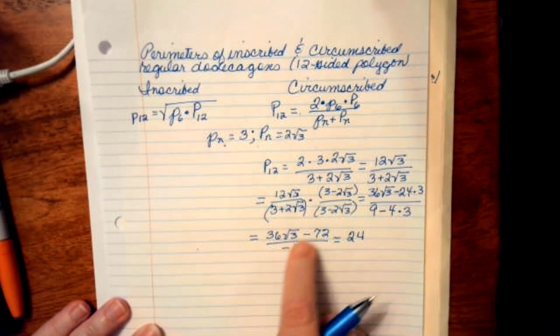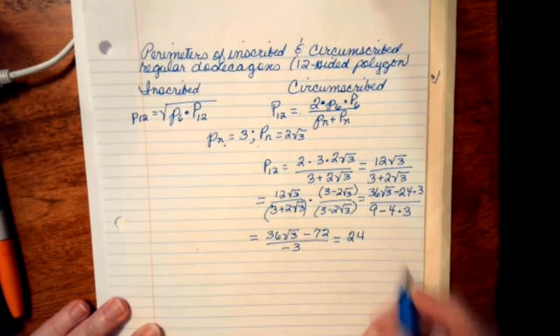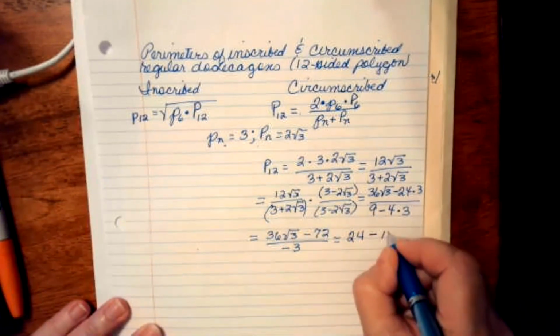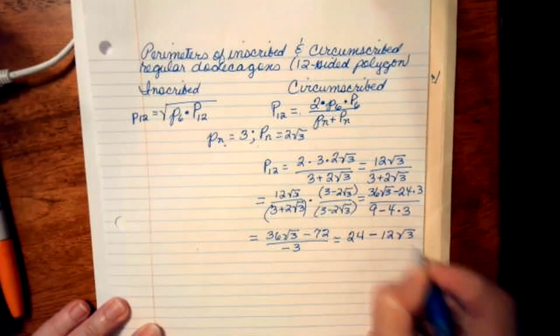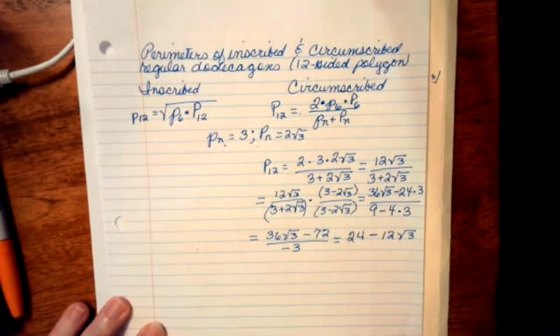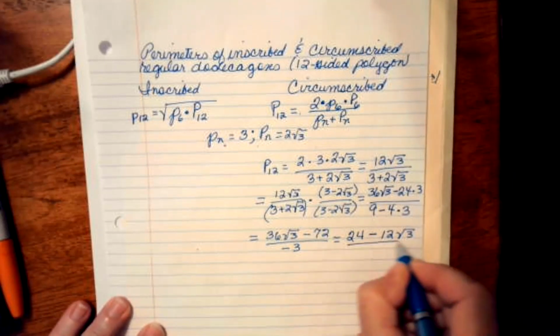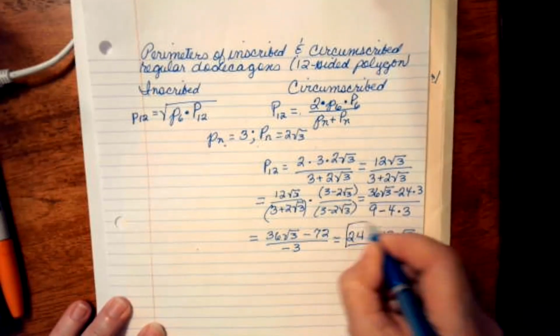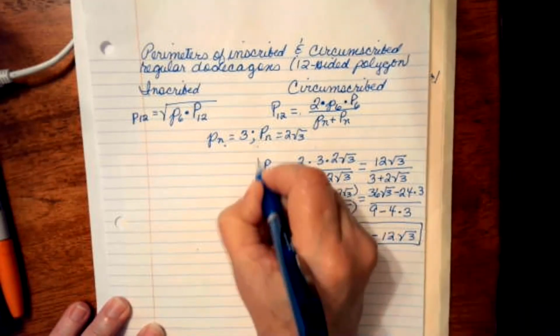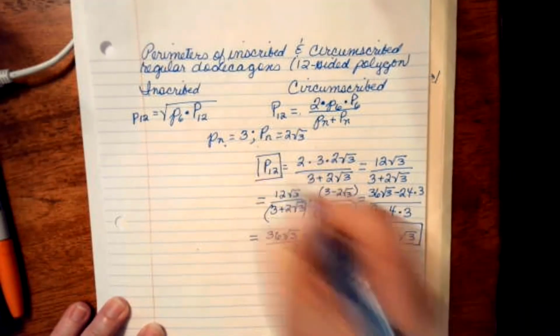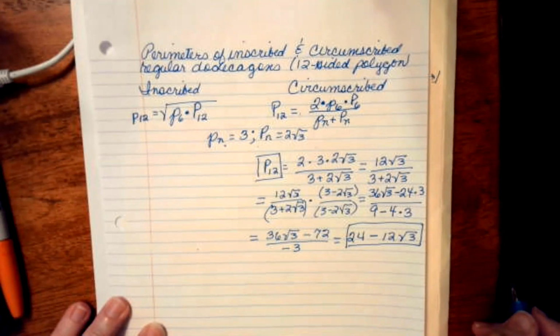And then 36 times the square root of 3 divided by negative 3 is minus 12 times the square root of 3. So that's the perimeter of the circumscribed dodecagon.